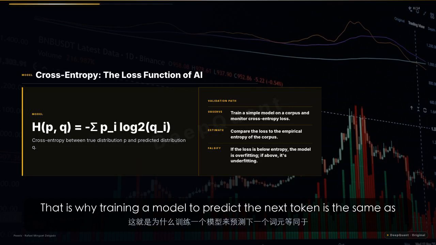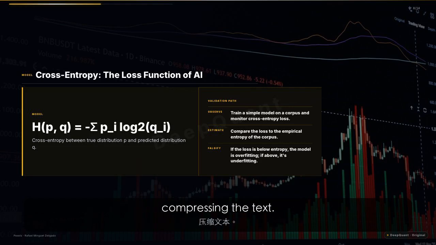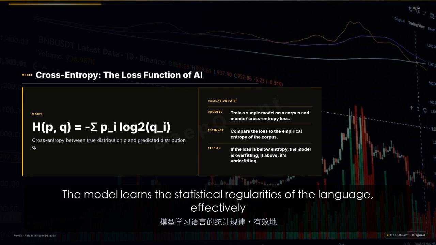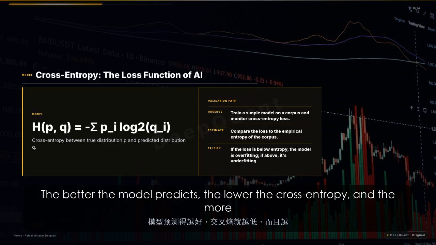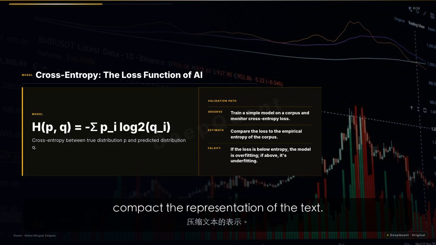That is why training a model to predict the next token is the same as compressing the text. The model learns the statistical regularities of the language, effectively building a compression algorithm. The better the model predicts, the lower the cross-entropy, and the more compact the representation of the text.